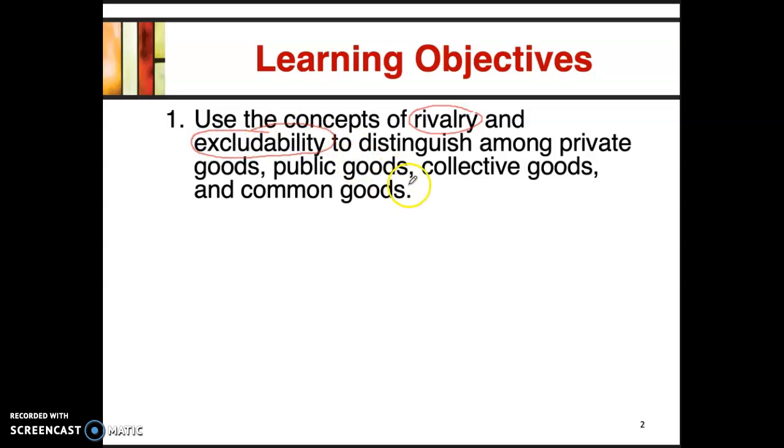These in turn will help us distinguish between private goods, public goods, collective goods, and finally, common goods. So that is our main objective for the chapter: understand rivalry and excludability, and find the differences between private goods, public goods, collective goods, and common goods.